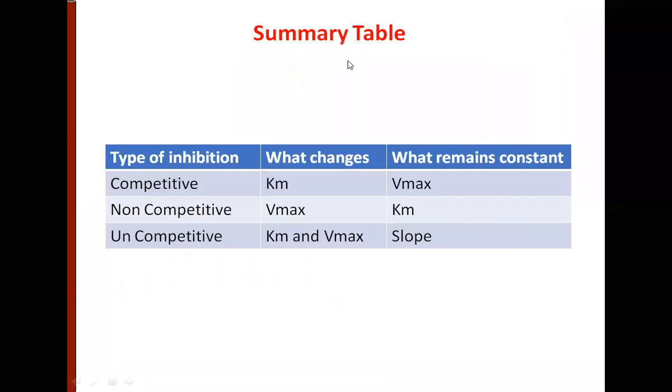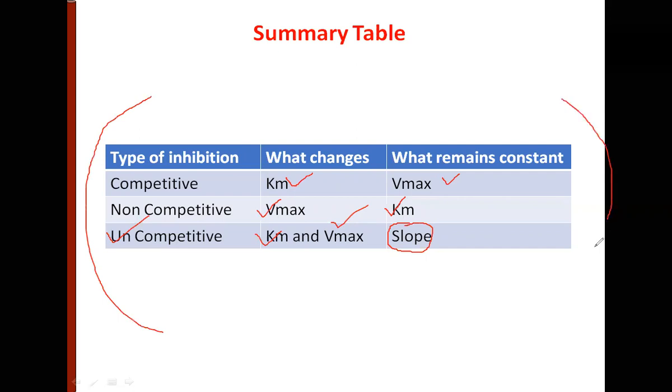For example, shown over here. So you have competitive inhibition. What changes? Km. What remains constant? Vmax. Right? In case of non-competitive inhibition, what changes? Vmax. What doesn't change? Km. In case of uncompetitive inhibition, what changes? Both Km and Vmax. And what remains constant? The slope of the graph remains constant. So this particular table you should remember, you should memorize.